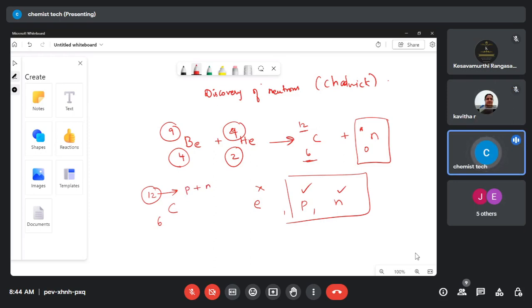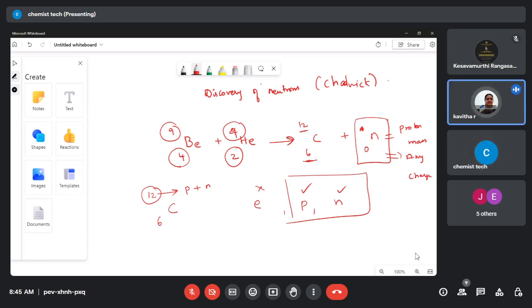Okay, the masses of the proton and neutron are almost equal, but the electron is a very light particle. We won't be considering the electrons. The neutron has the same amount of mass as the proton, but it does not have any charge. So Chadwick found that the neutron is present in the atom based on the bombardment of atoms. Clear, everyone? Yes, ma'am.